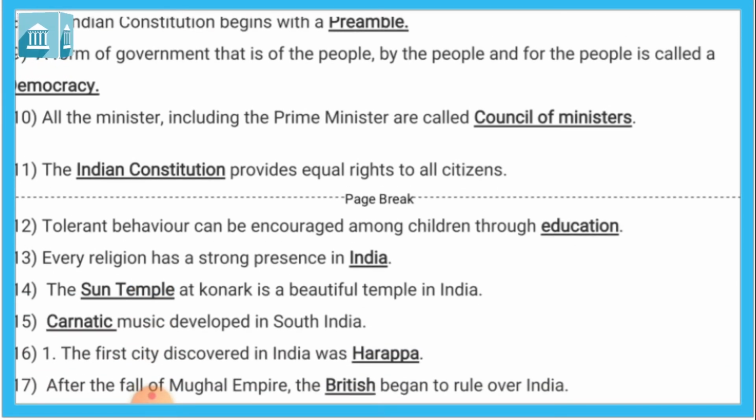Ninth, a form of government that is of the people, by the people and for the people is called a democracy. So this is the definition of democracy.